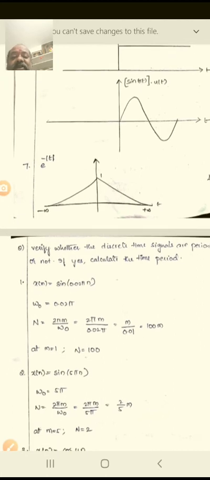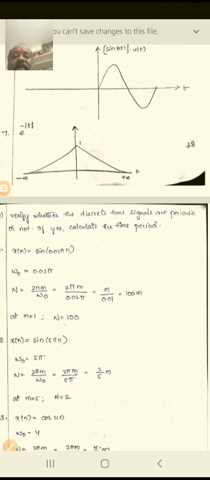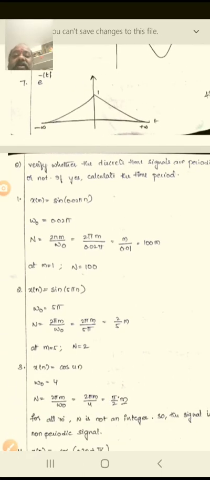So verify whether the discrete time signals are periodic or not. If yes, calculate the time period. Now they are giving x of n is equal to sine of 0.02 pi n. So here you say that omega naught is equal to 0.02 pi. But you need to find the samples. N is equal to 2 pi m by omega naught, already known. 2 pi m by 0.02 pi. So therefore pi cancels, 2 by 0.02 equals 100. Therefore 100 m. So at m is equal to 1, the samples N is equal to 100.